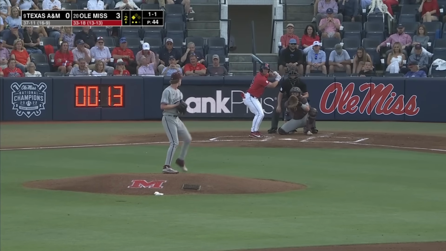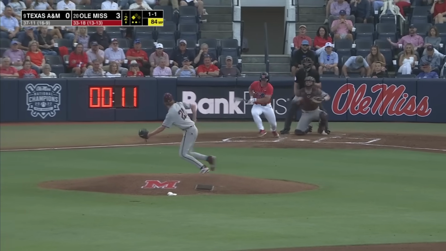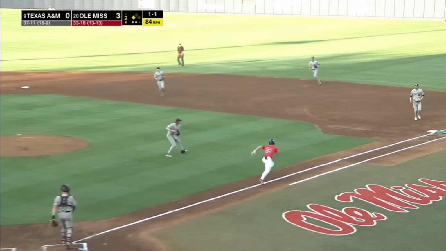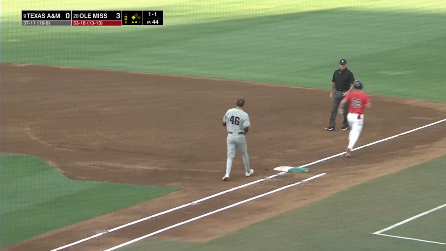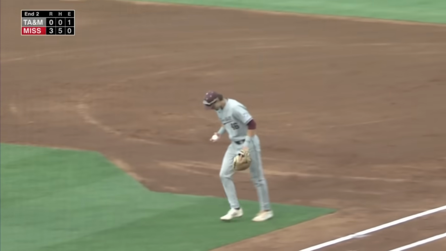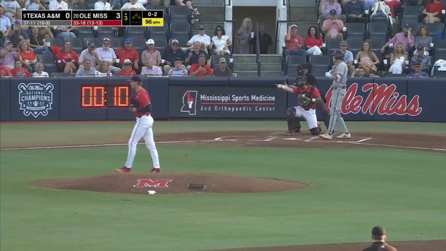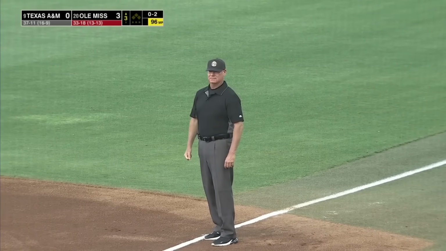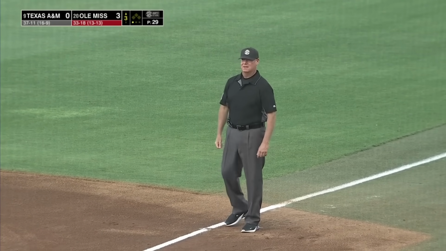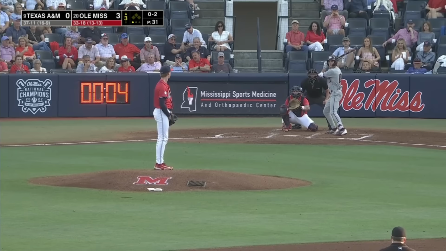Just struggling to put the good part of the bat on the ball. Chops it back to the mound, and a slight toss over to first. Gets Pacetta. Redshirt junior in his 3rd year at A&M. Check swing, did he go? He did. Scott Kennedy rings him up. Taylor Rabe has 6 Ks.